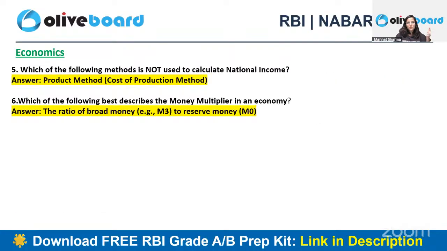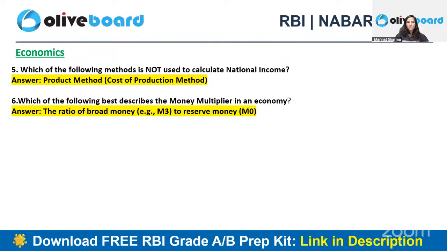Then which of the following methods is not used to calculate national income? हम तीन methods देखते हैं national income को calculate करने के लिए. Product method, income method and expenditure method. तो यहाँ पे अब इंडिया की अगर हम बात करें national income को, I've always told you कि हम 2 types का use करते हैं usually, है ना? तो यहाँ पे क्या है? Product method, cost of production method, ये है.